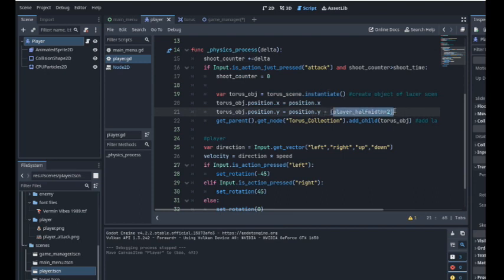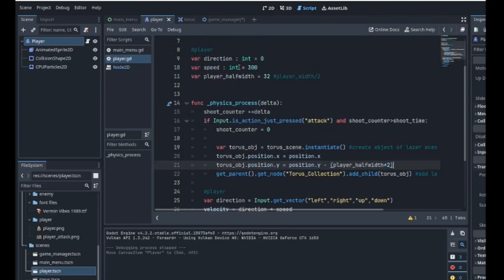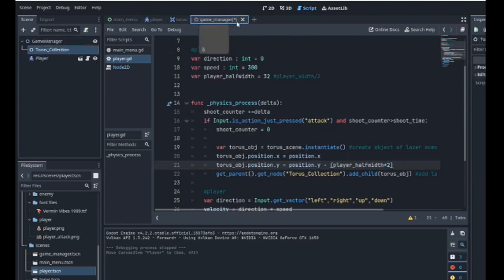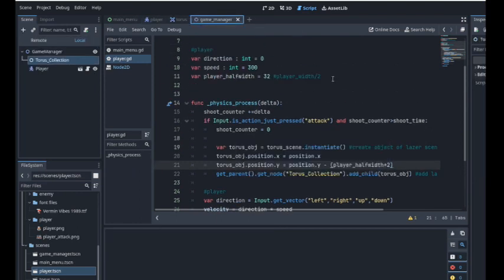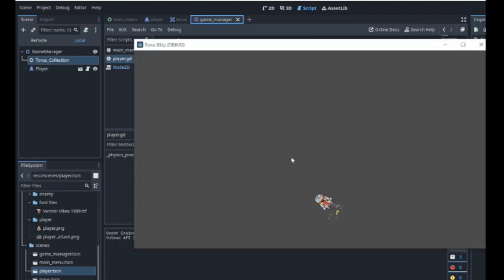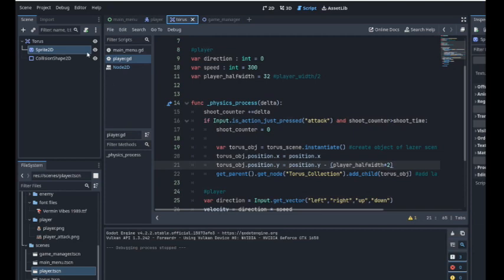That's why we subtracted it. So when we play the scene in my game manager and press the spacebar or left click, the Torus spawns in, but it's not rotating or moving forward. So how can we fix that? Well, we'll have to update our script. Make a script in the Torus